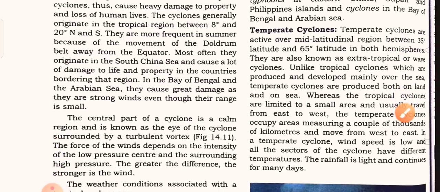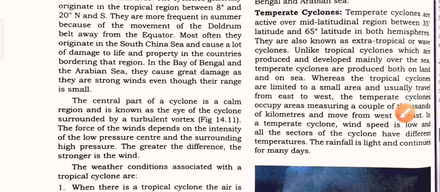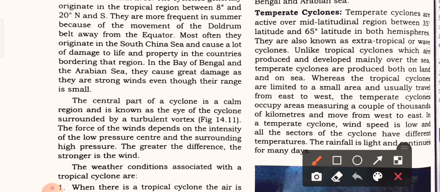In the Bay of Bengal and the Arabian Sea, they also cause great damage with strong winds, even though their range is small. Though the range in the Bay of Bengal and the Arabian Sea is less, it causes heavy damage due to its strong wind velocity.